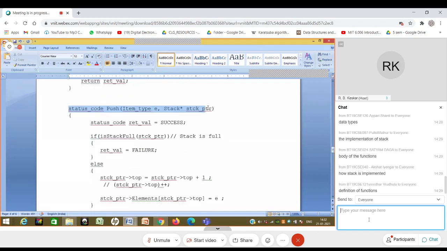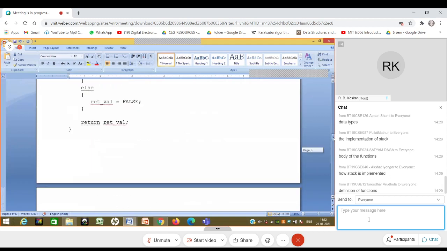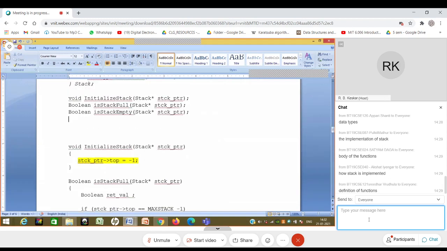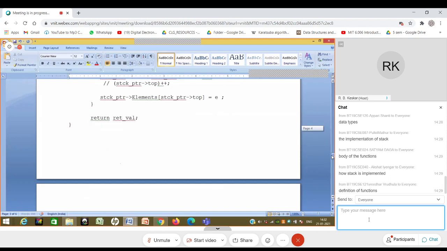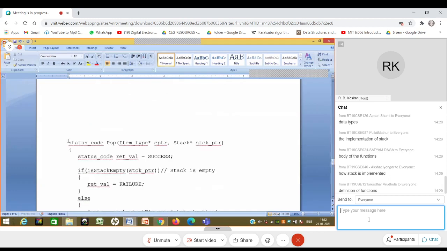So the end user who is using this library, what do they know? They know this .h file, which contains these declarations 1, 2, 3, 4, and there is a fifth one, which is pop. So they just know the declarations.